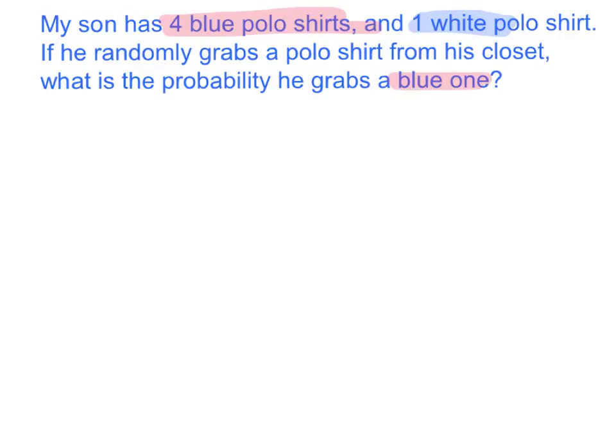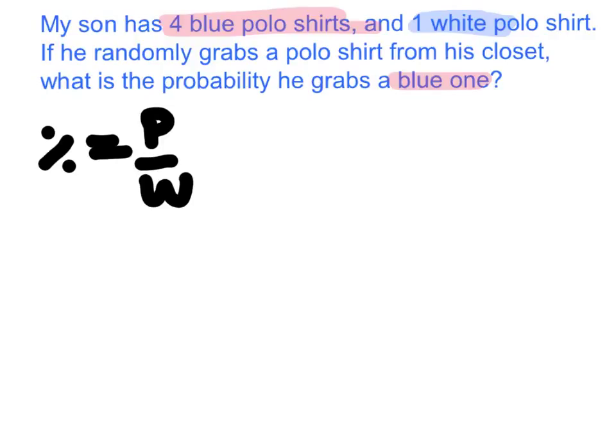So in total, like we did before, we see that percent equals part over whole. And the total amount or whole amount of shirts that we can choose from is 5, because we can either choose 4 blue polo shirts or 1 white polo shirt.